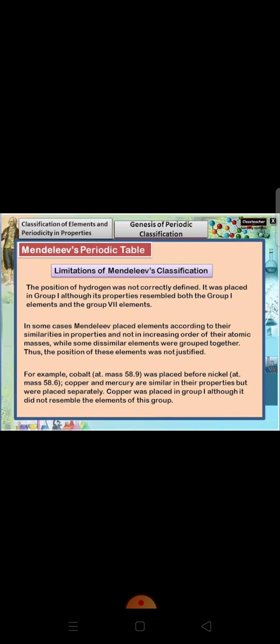So these were some limitations, but still we can say that Mendeleev's periodic table put a great mark on the classification of elements.